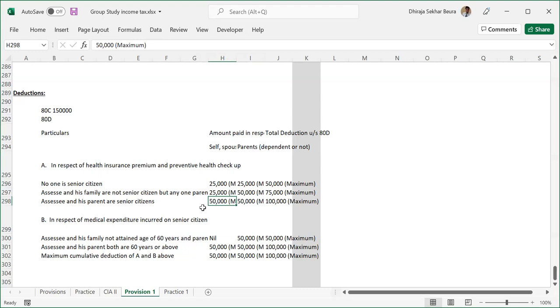But briefly, this is what it is about deductions. Even if there is a theory question, I feel it will be either on 80C or 80D. In 80C, just try to revise what the sources are, like as I said, very basic ones are health insurance, life insurance, equity linked schemes, and there are so many under that. So just remember a few so that you can write something in case there is a theory question from that.